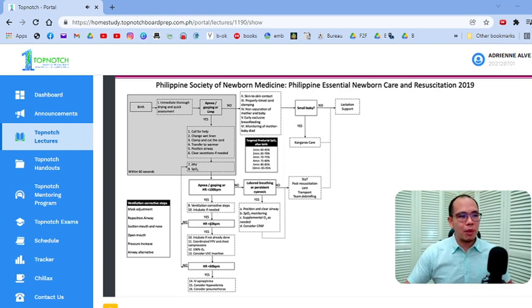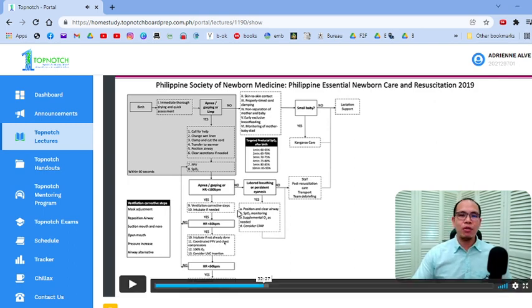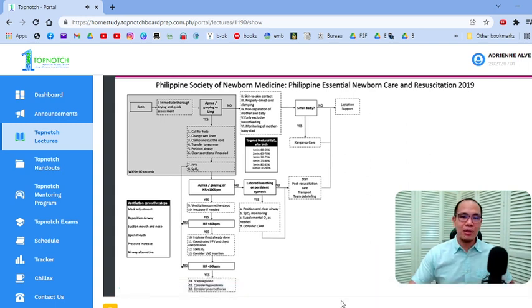At any point in time na bumagsak yung heart rate niya to less than 60 beats per minute, you have to do your coordinated positive pressure ventilation and chest compressions again at the cadence of bag 1, 2, 3, 1 and 2 and 3 and bag, 1 and 2 and 3 and bag. Okay? So, if ganun pa rin, hindi pa rin tumataas yung heart rate, na-secure mo na yung airway, then consider giving epinephrine, consider hypovolemia. Baka naman pala nag-bleed tong mother, in which case you give your saline solution to restore your volume, or baka may pneumothorax siya. Okay? So, this is the basic step of resuscitation.